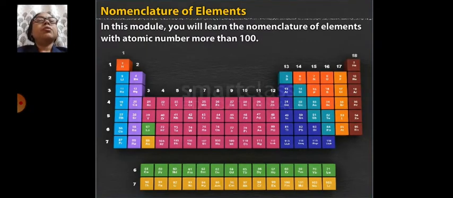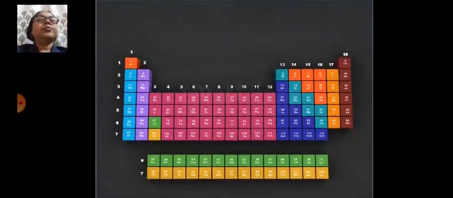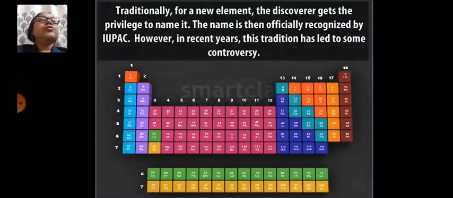Traditionally, for few elements, the discoverer gets the privilege to name it. The name is then officially recognized by IUPAC. However, in recent years, this tradition has led to some controversy.